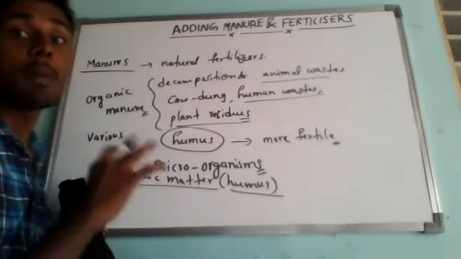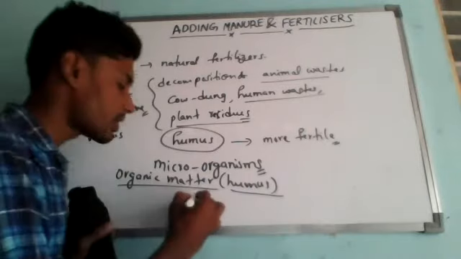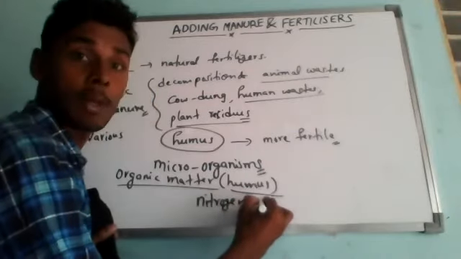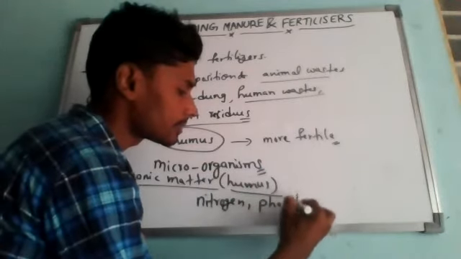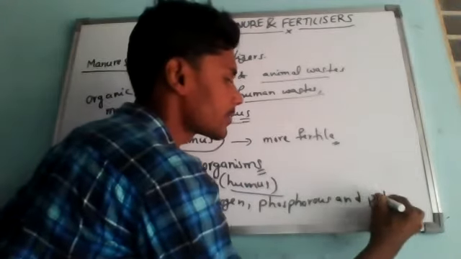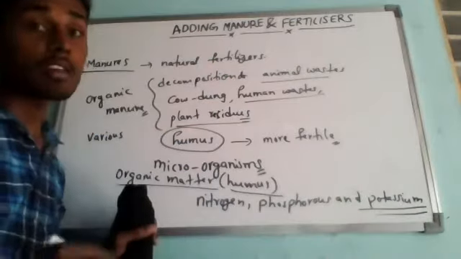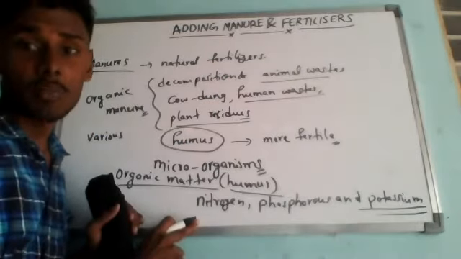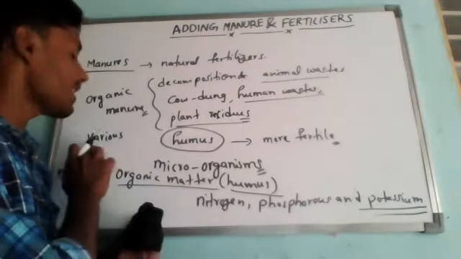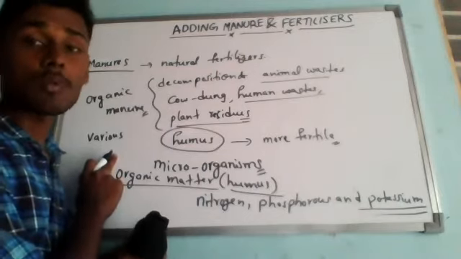Though the manures are not very rich in plant nutrients like nitrogen, phosphorus and potassium, they have various kinds of elements, but not sufficient to grow the crops properly.